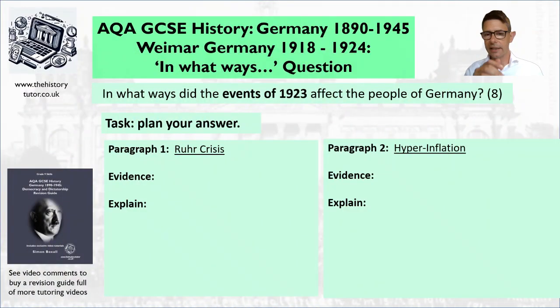So let's start planning an idea then. So we've got our 2 events. Hopefully you've worked out the obvious events of 1923. We've got the Ruhr Crisis and we've got hyperinflation. So let's have a think about these events. What evidence could we give and what explanation could we give? So what is the key event of the Ruhr Crisis? Explain the impact on people. What's the key event of hyperinflation? And then explain the impact on people. So pause me now and see if you can work out some of the key ideas.